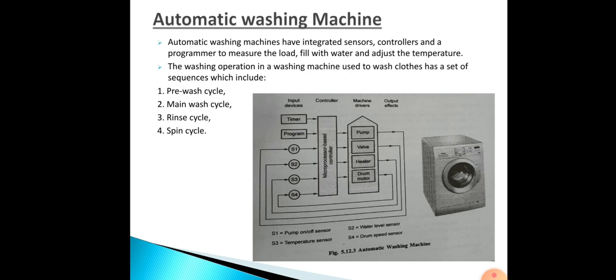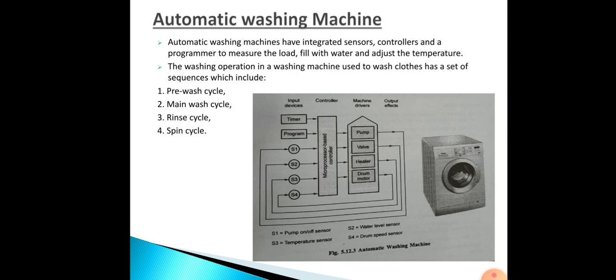Then next we will be studying about the automatic washing machine. In an automatic washing machine, they have integrated sensors, controllers and programs to measure the load, fill with water and adjust the temperature. Various programs are executed to perform wash, rinse and spin dry. In some cases they even use hot air drying. This is a good example of a mechatronic system.